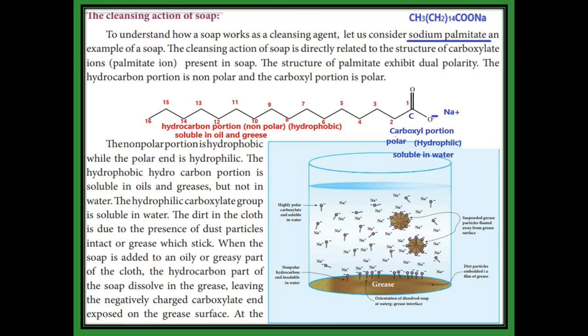For example, for soap, sodium palmitate, the formula is CH3(CH2)14COONa. There are 16 carbon, 2 oxygen and 1 sodium. And here the structure of sodium palmitate is given. The zigzag portion contains 15 carbon, and 1 carbon is COO minus, that is the carboxyl portion. That carboxyl portion is polar because it contains negative as well as positive Na plus.